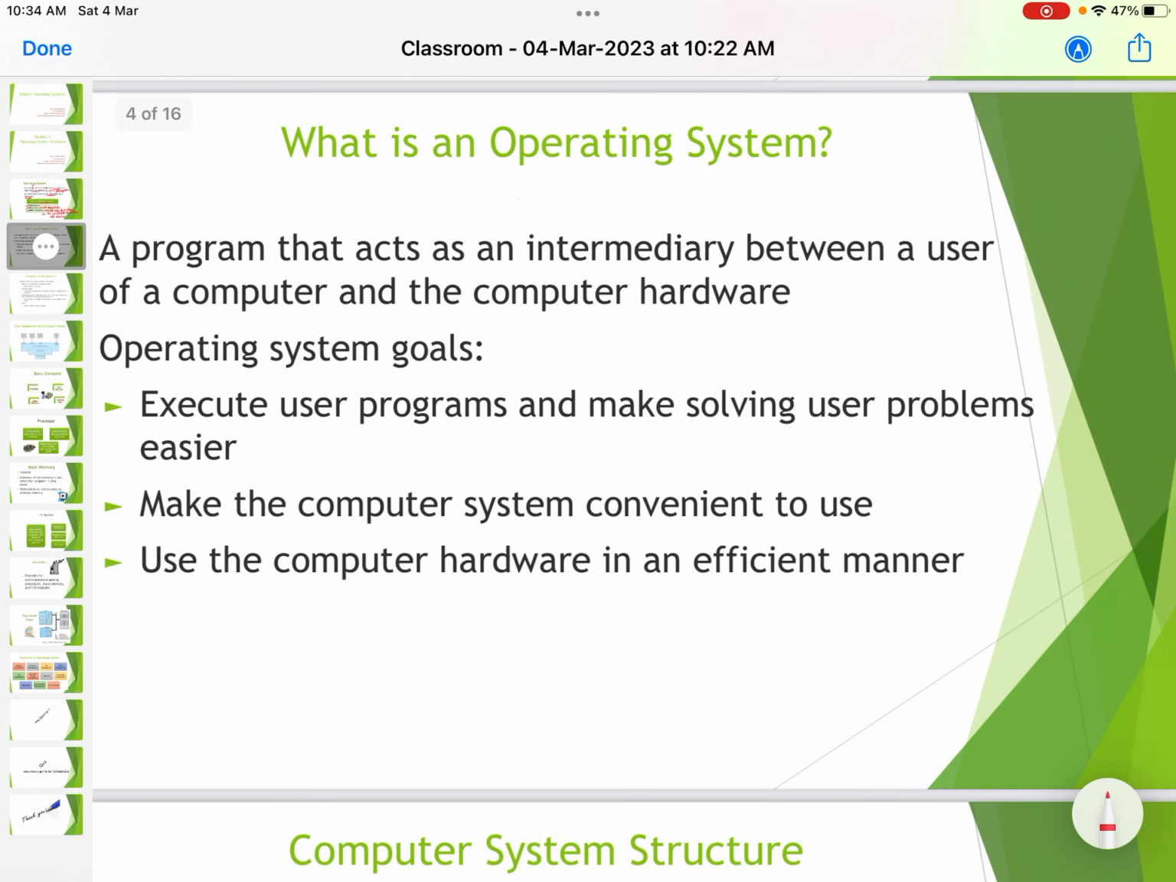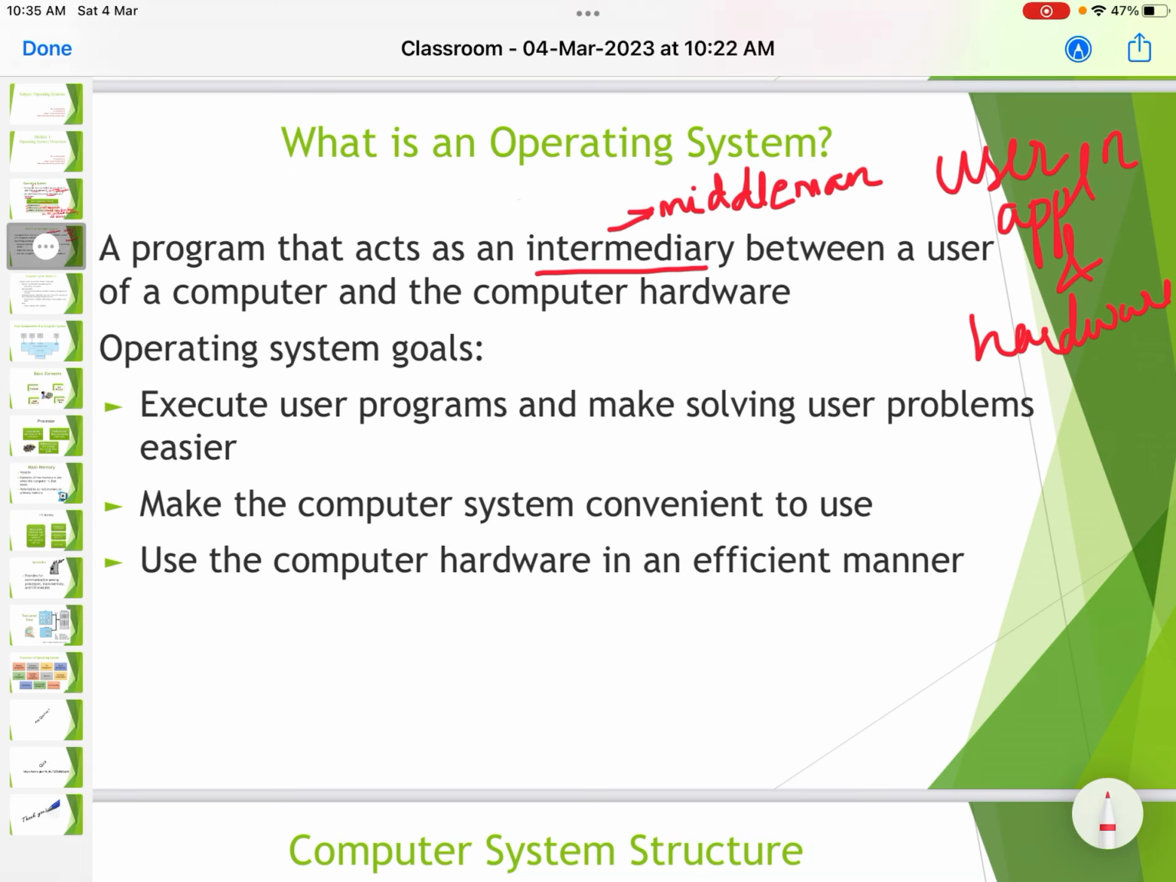What is an operating system? A program that acts as an intermediary, that means a middle person, between a user of a computer and the computer hardware. So it is acting as an interface between the user applications and also the hardware, the computer hardware. So it is an intermediary, means it is a middle person. Okay, so the middleman.